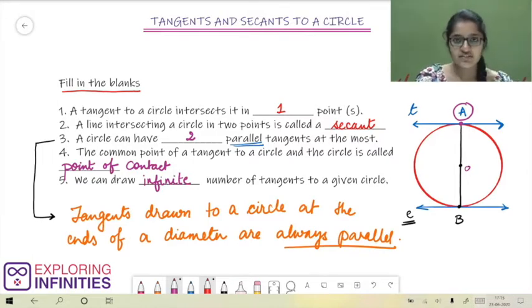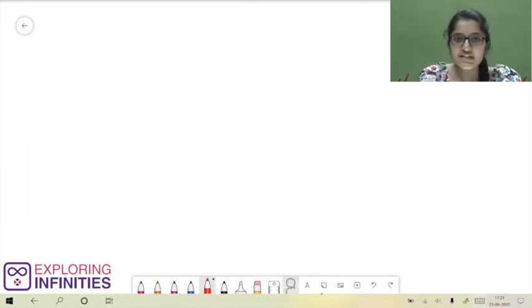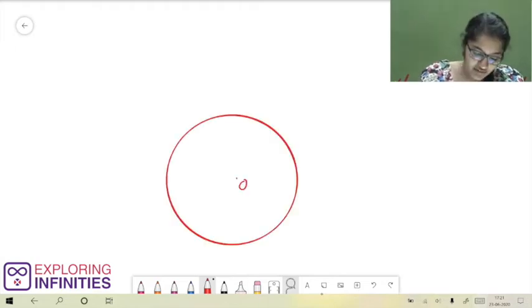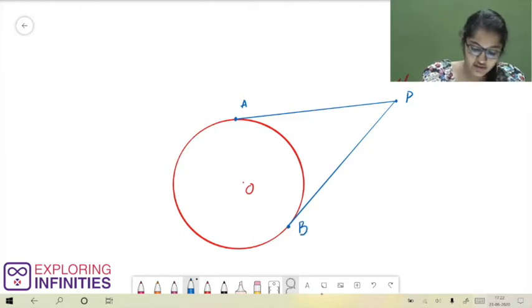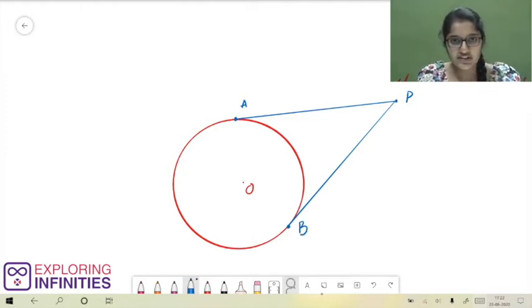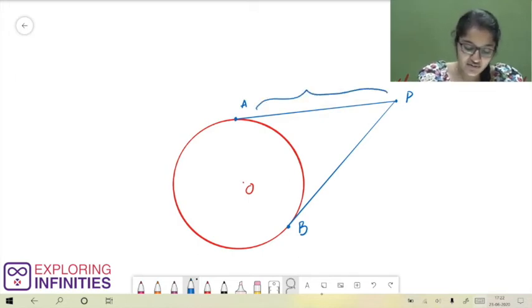And with this we have completed our exercise. It didn't seem too difficult, did it? Towards the end of our previous class, we discussed a very interesting question. What was it? If we have a circle having center O and an external point P, PA and PB are tangents drawn from the external point P to our circle having center O. We discussed how we can find the lengths of these tangents.